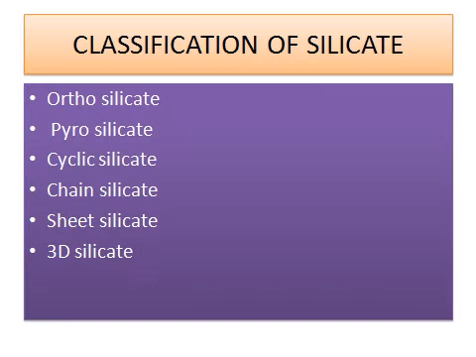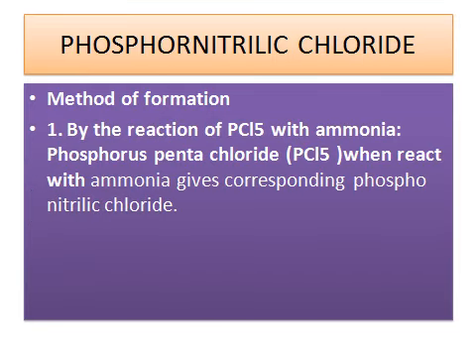Classification of silicates: silicates are classified into orthosilicate, pyrosilicate, cyclic silicates, chain silicate, sheet silicate, and 3D silicates.